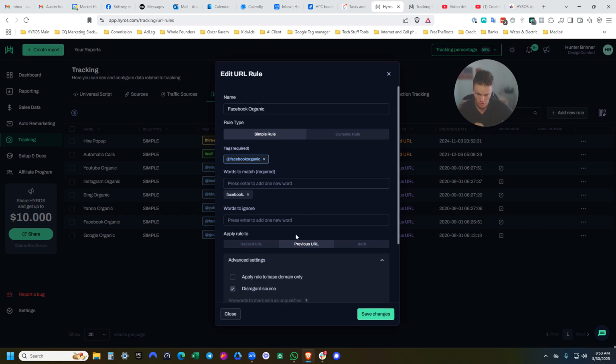But we always want to make sure that we set our URL rules to disregard source. What that does is give a little bit of breathing room for the ads to take priority over organic. Let's say I click on an ad, go to the site, and don't do anything, I don't opt in.